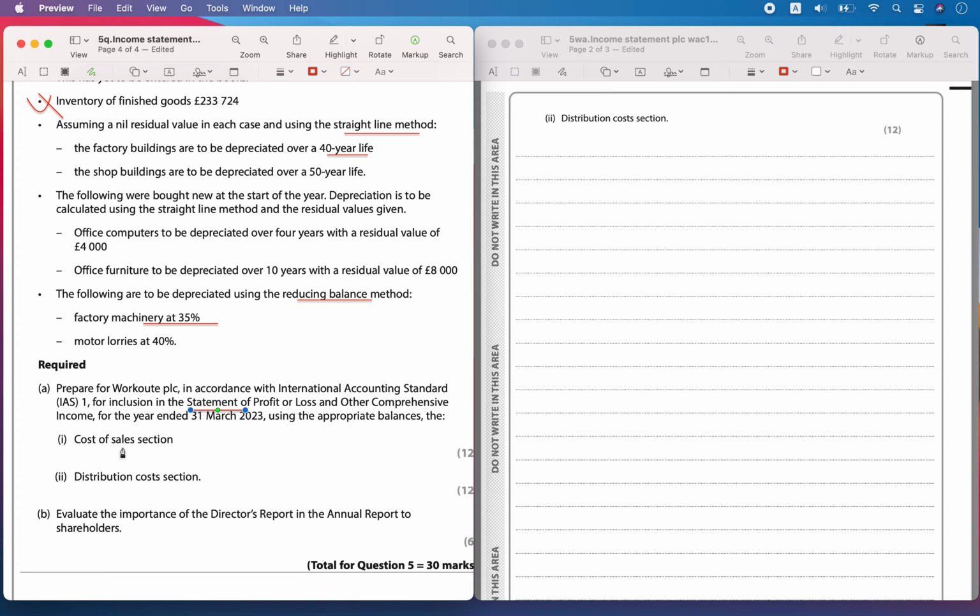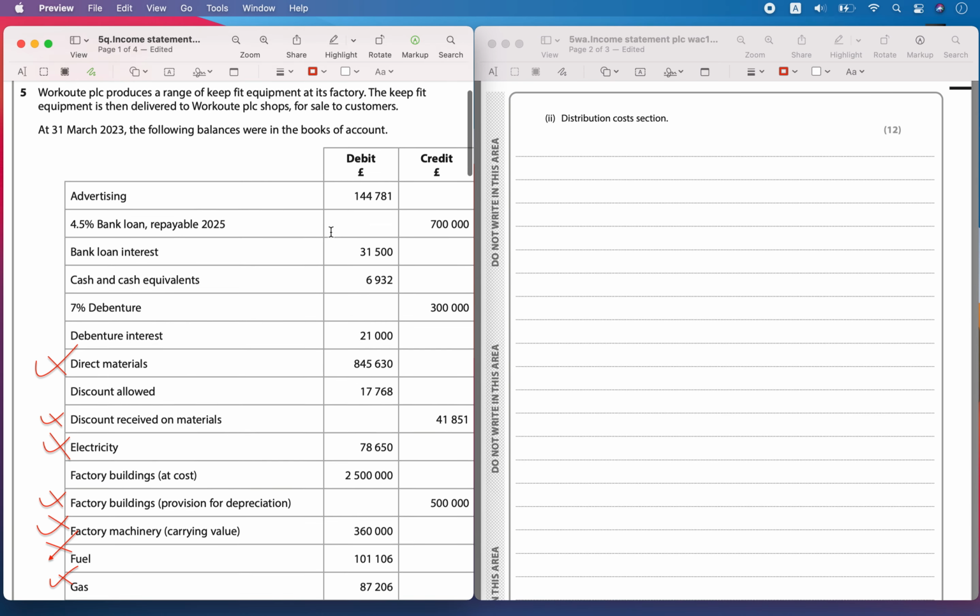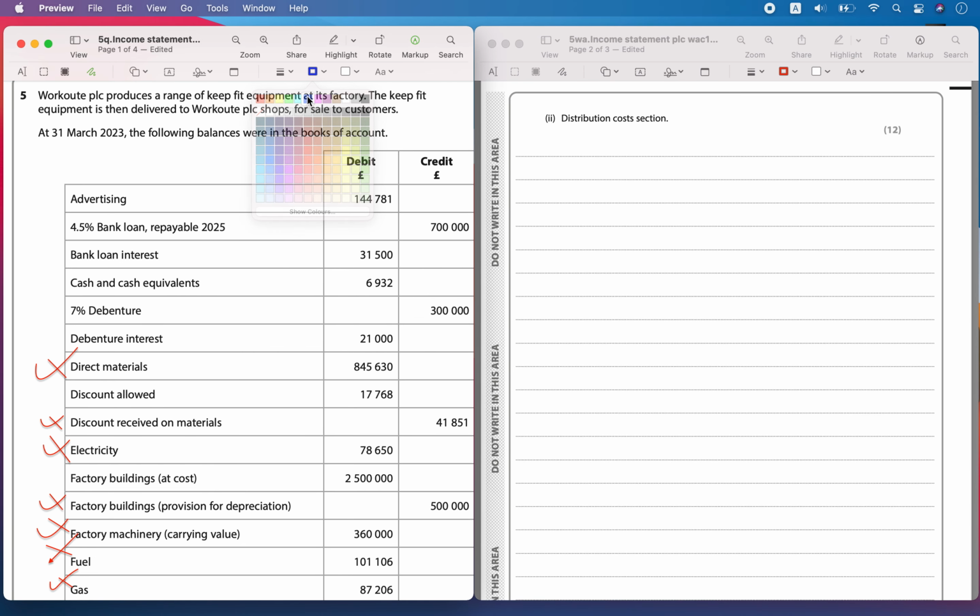The first section we calculated in the previous question was the cost of sales section. Now we have to calculate the distribution cost section. So let's prepare that. Let's identify what comes under the distribution cost section so that we can easily put it here. First one is advertising. It is going to come under distribution. Anything related to shops, or vehicles used for delivery, will come under distribution costs. So advertising cost, yes, it's going to come.